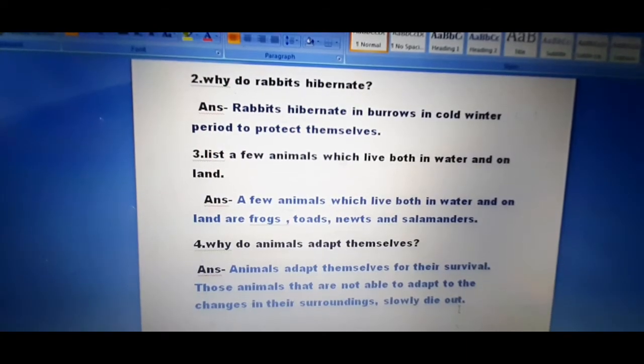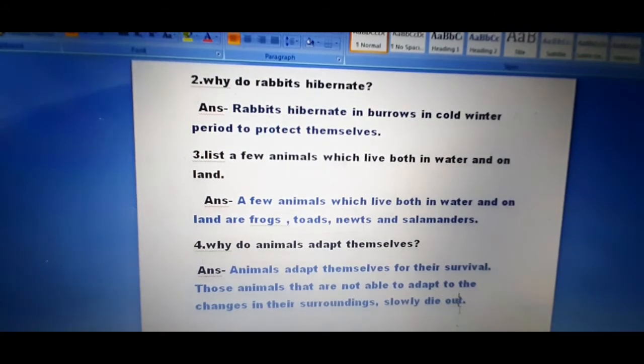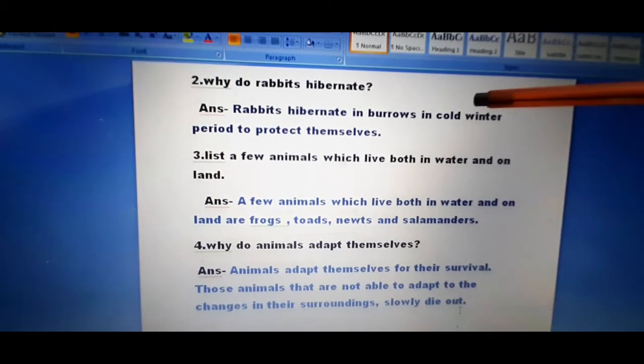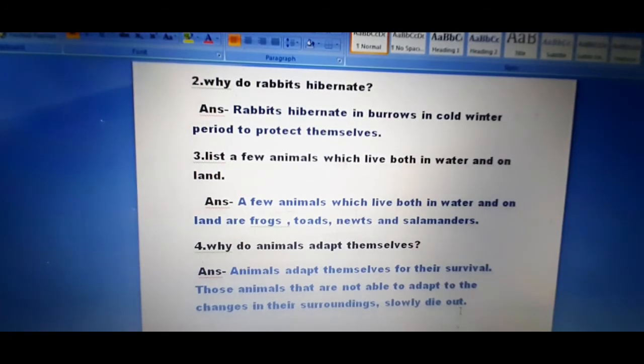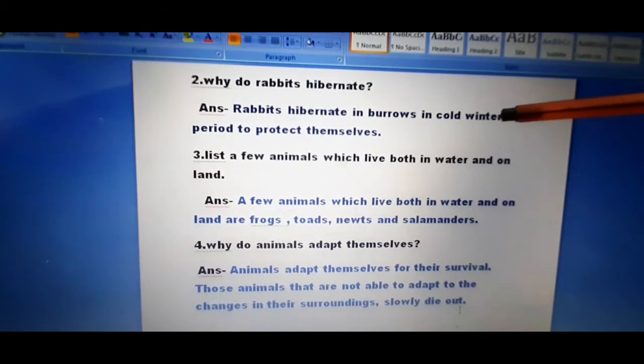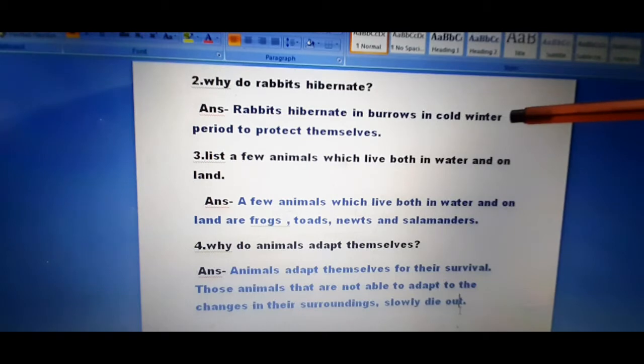Now, come on to question number 2. Question number 2 is, why do rabbits hibernate? And your answer is, rabbits hibernate in burrows in cold weather period to protect themselves.